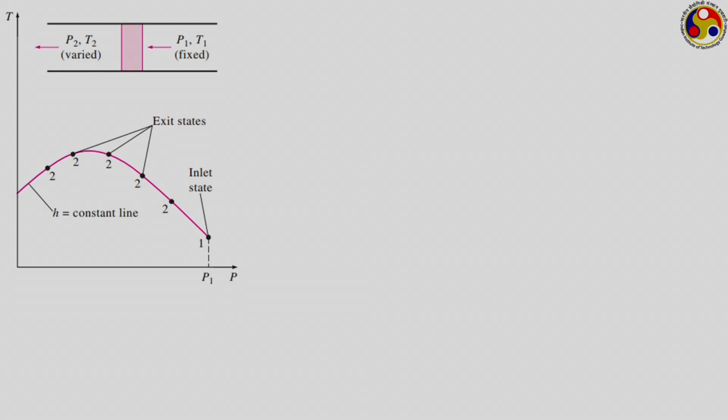Here we are doing a particular experiment where we have taken a capillary tube just like this, where the inlet state is fixed, that is, the fluid is supplied at a pressure P1 and T1, and the outlet pressure is controlled. This P2 is the outlet pressure which is controlled. As the fluid flows through this restriction, it is losing some pressure, because for a given value of P2 it suffers a certain amount of pressure drop, and the outlet temperature will keep on varying with the choice of outlet pressure. Therefore this outlet temperature T2 can be higher than T1 or lower than T1.